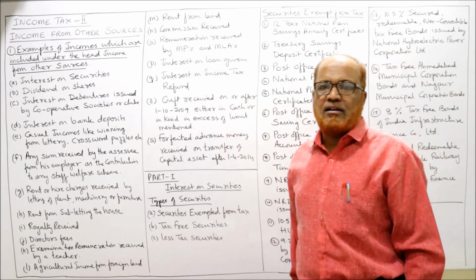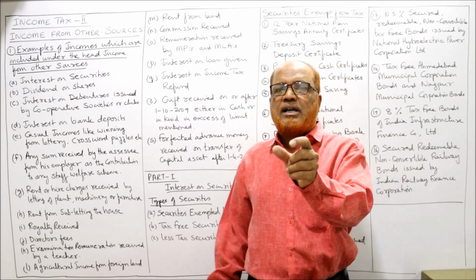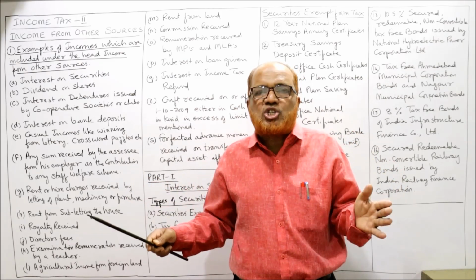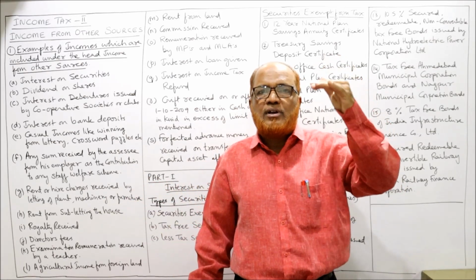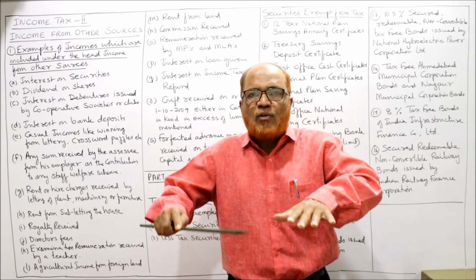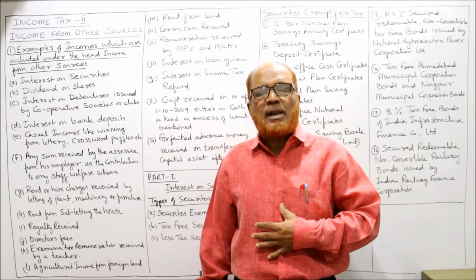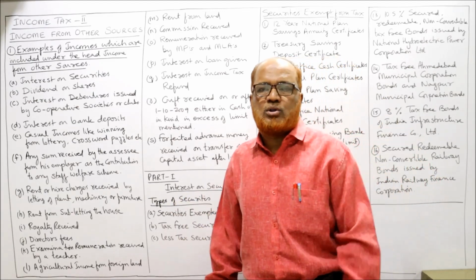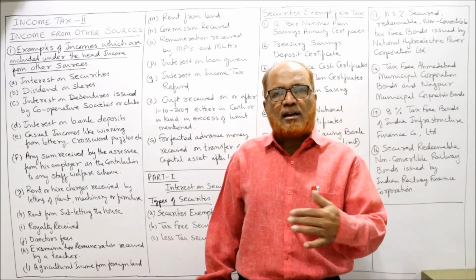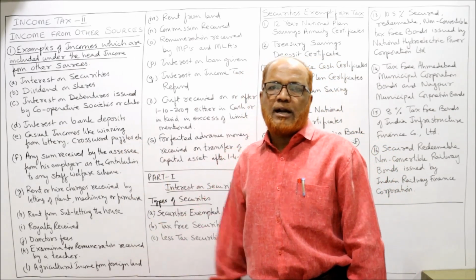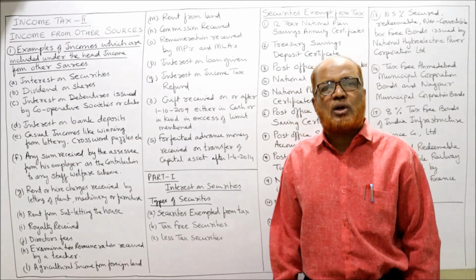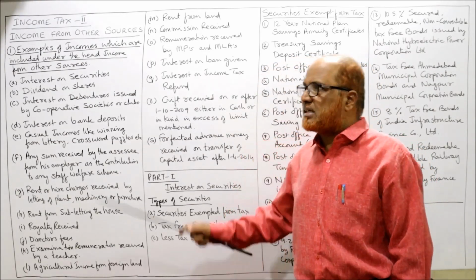Then rent from land. See, rent from house property and rent from land are different things. House property means some structure should be there: walls, roof, ceilings. If the structure is there, it is called house property. If open land is there, for example, I have an open land and I have let it out on rent for a garage, the rent received from open land is taxable under income from other sources.